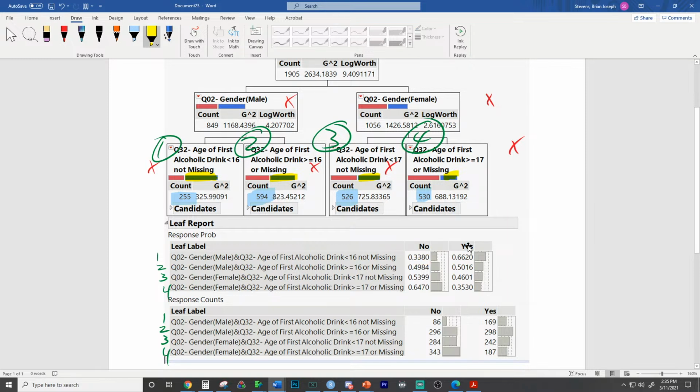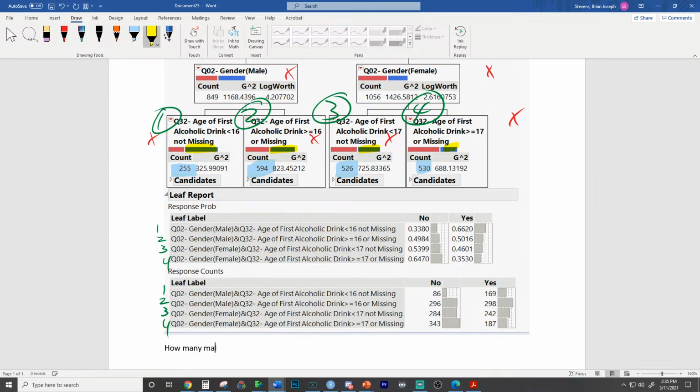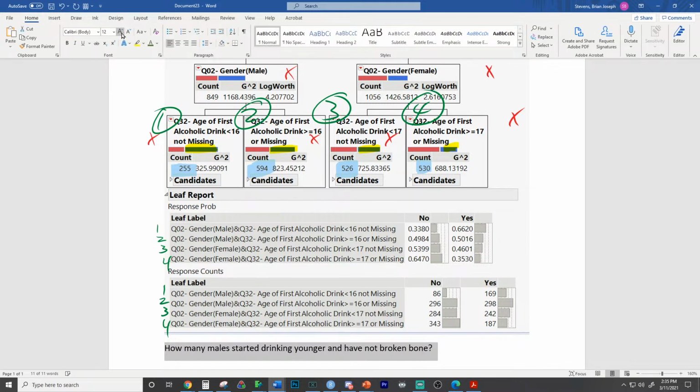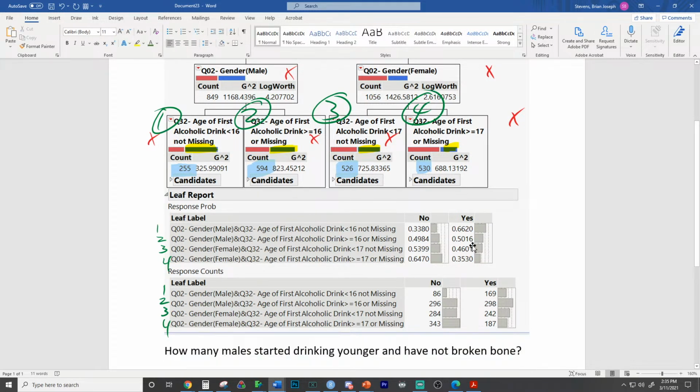You're welcome, Campbell. I think this will help a lot, especially for reviewing the test. The question right now is how many males started drinking younger and have not broken a bone? And then we're asking a harder question after this. This is a level 4 question. I don't think it's that bad. How many males started drinking younger and have not broken a bone?